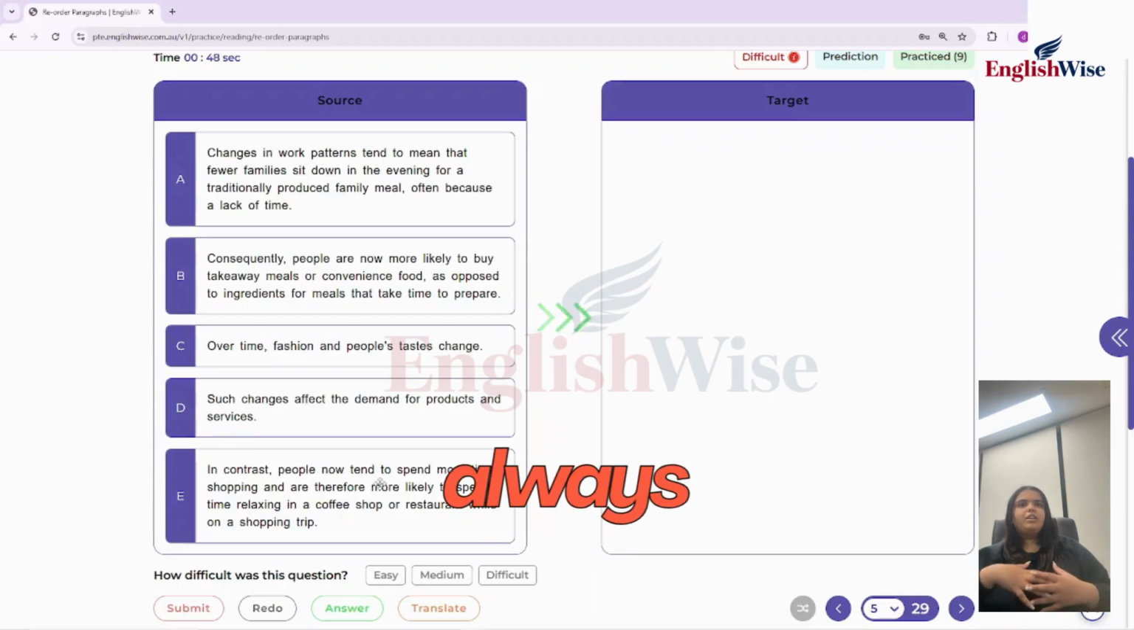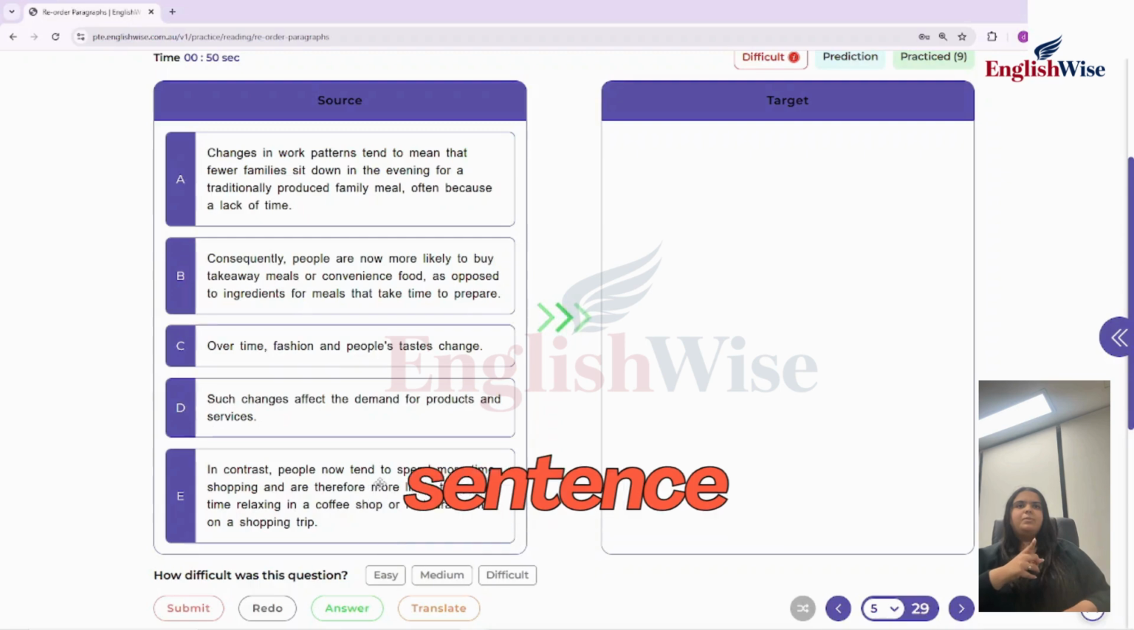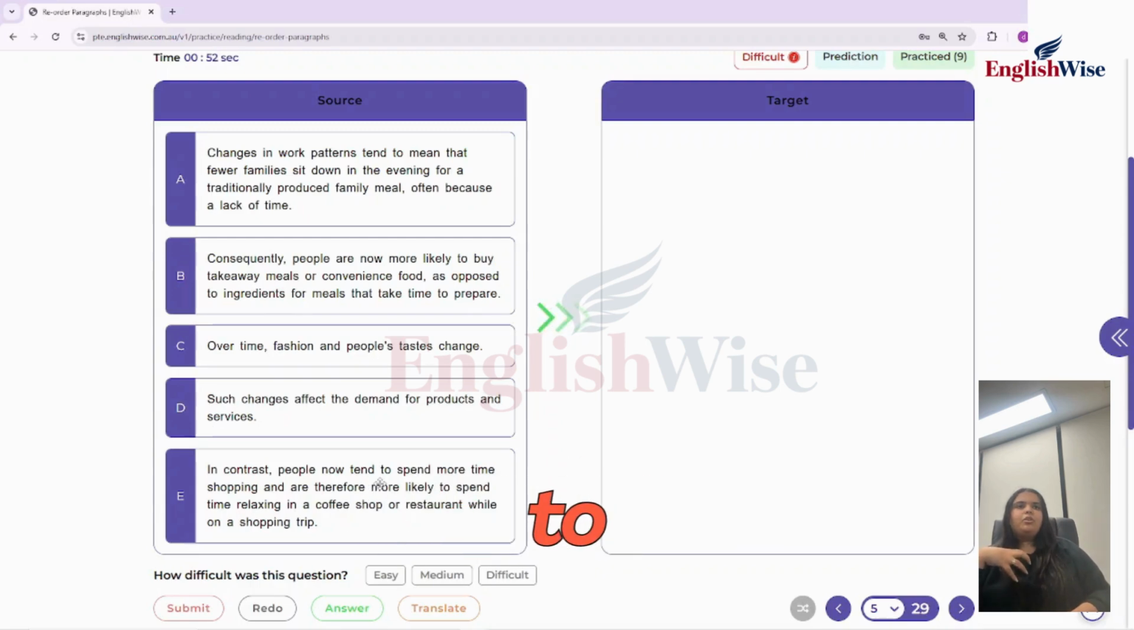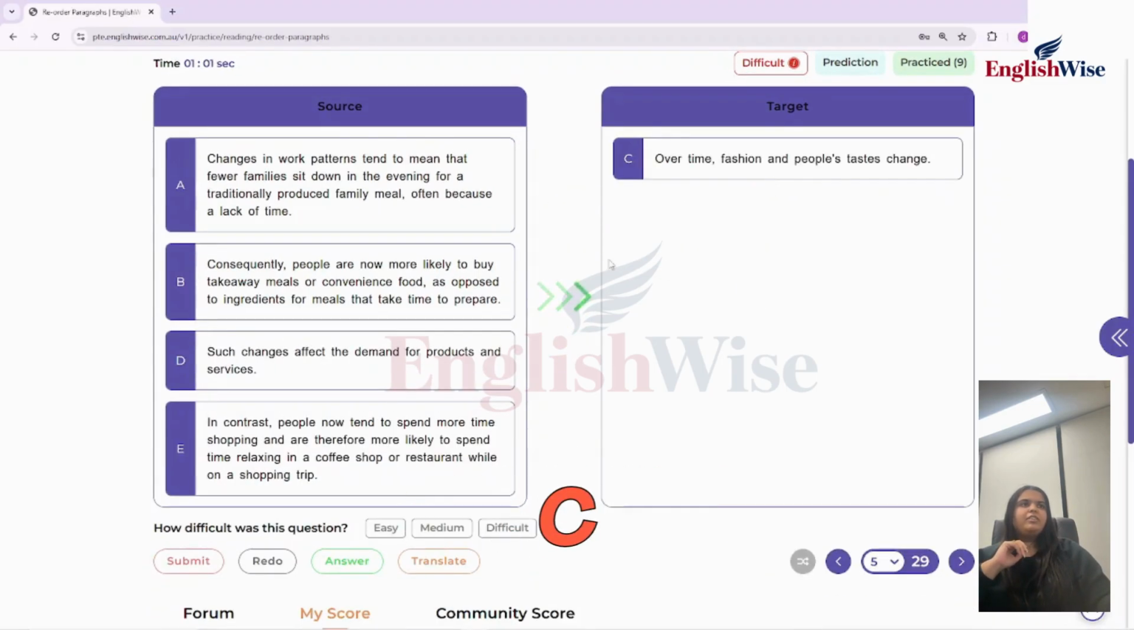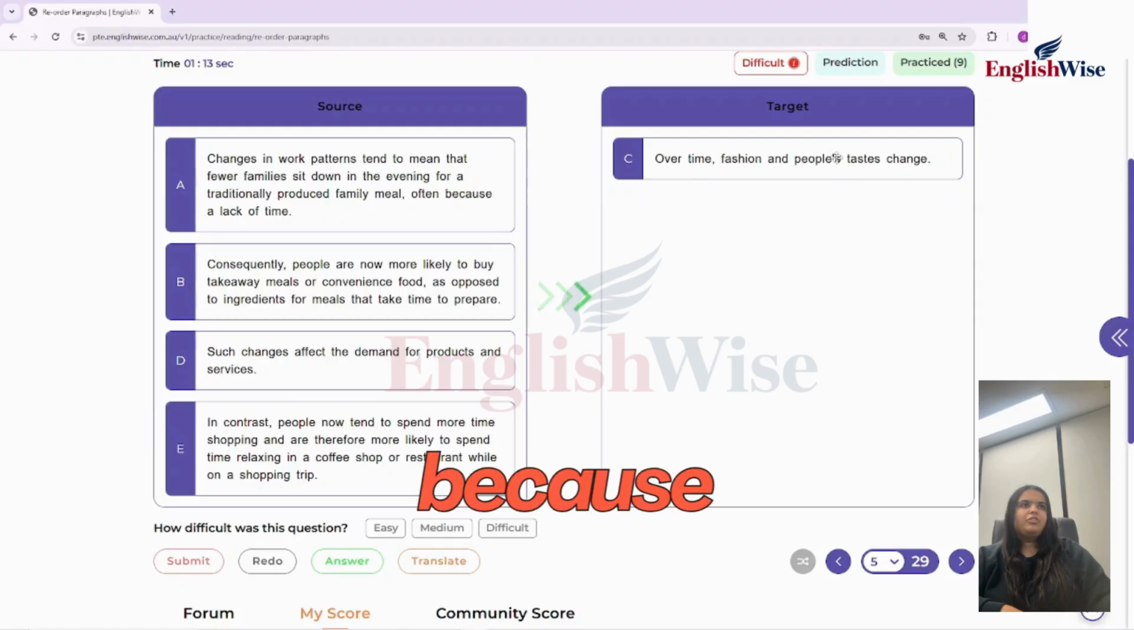Now, the one thing that I always tell my students is that your first independent sentence is going to be like an introductory statement. So, you see, in the whole reorder, all the sentences we are talking about changes. So I think sentence C is going to be the starting sentence here. Over time, fashion and people's tastes change. That gives us an idea what we're going to talk about in the reorder. It sets the tone.